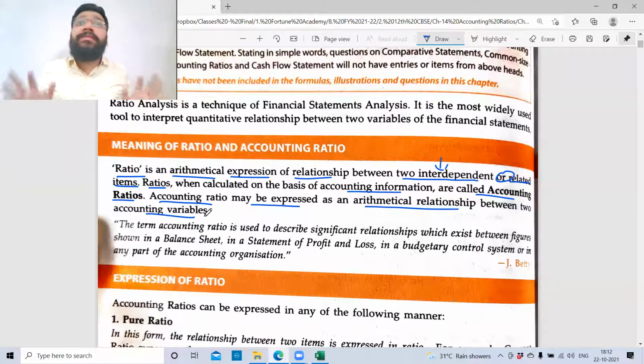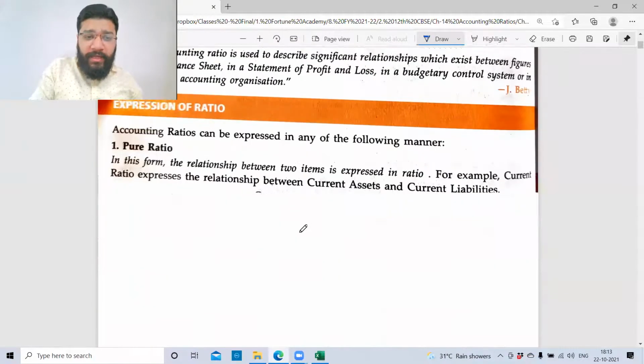Profitability alone does not make the company very sound. There are so many other ratios that have to be studied very consciously so that you don't land your investments in trouble, right? So this is accounting ratios, guys.